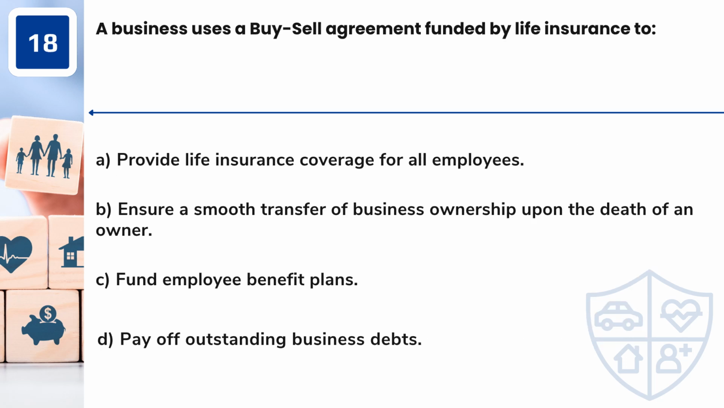Question 18. A business uses a buy-sell agreement funded by life insurance to A. Provide life insurance coverage for all employees. B. Ensure a smooth transfer of business ownership upon the death of an owner. C. Fund employee benefit plans. D. Pay off outstanding business debts.